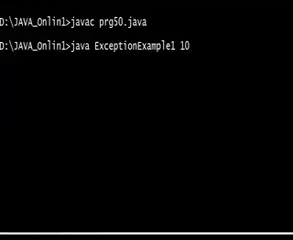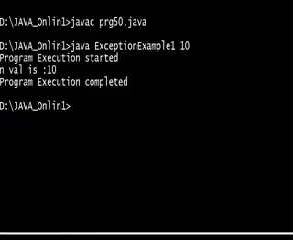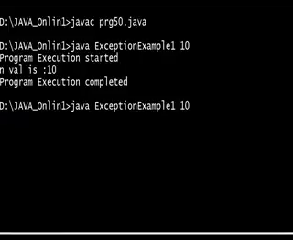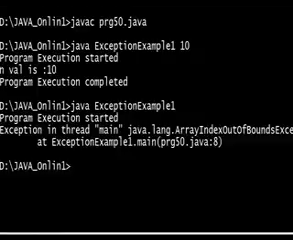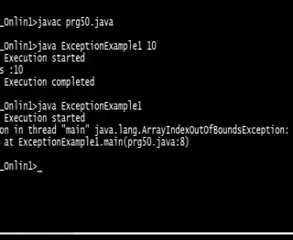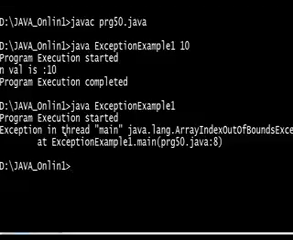This is a way of executing, right? Program execution started, n value is 10, and execution completed. This is right, completed. Now, if I forget to pass the value, what will happen? See, here program execution started. Here it is not showing the message execution completed. Sorry, exception in thread main. Why is it showing only one thread? Right, only one thread is executing, that is the main thread, right?